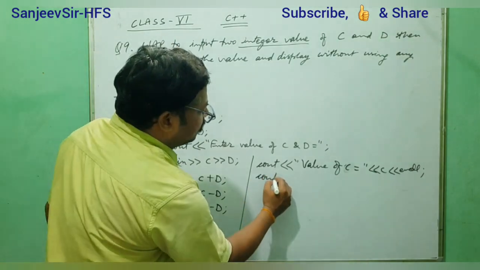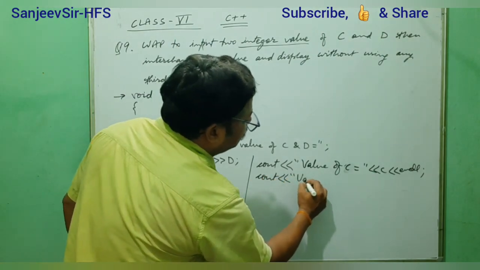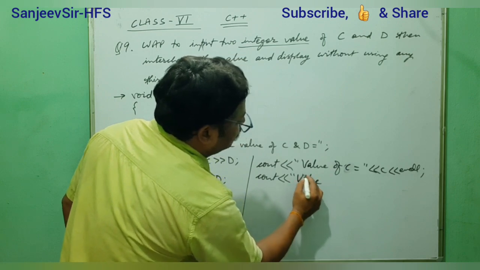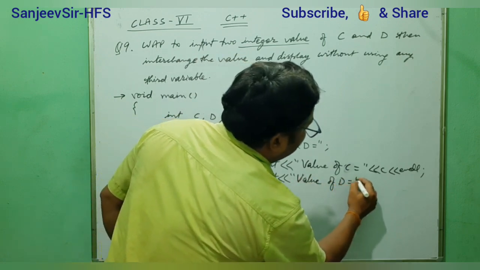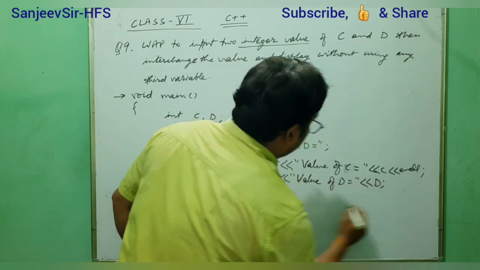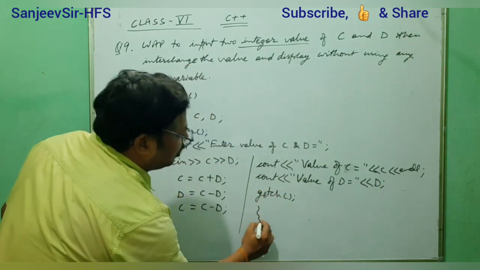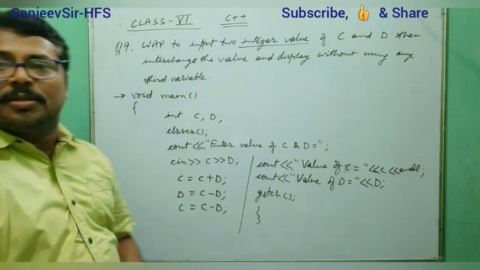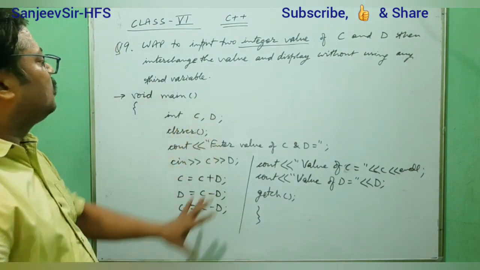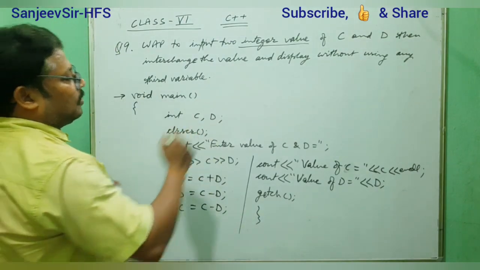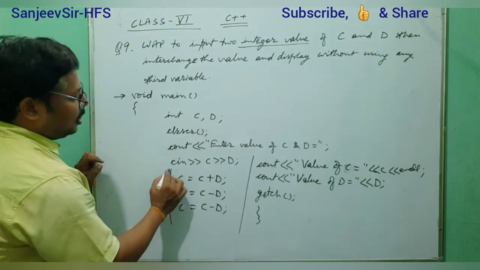Another statement also we can write, value of D is equal to D semicolon, and then at last getch. In such a way the program is completed. So understood that without using the third variable we can do that calculation in such a way.